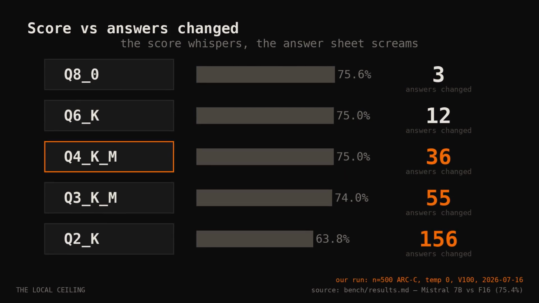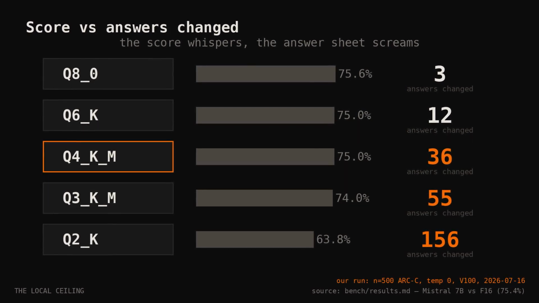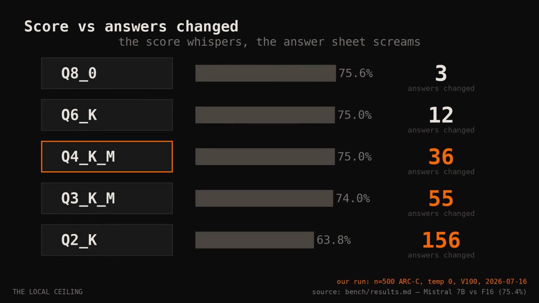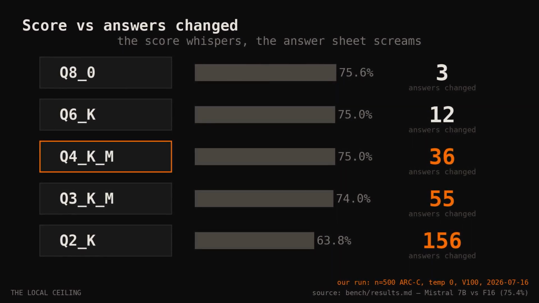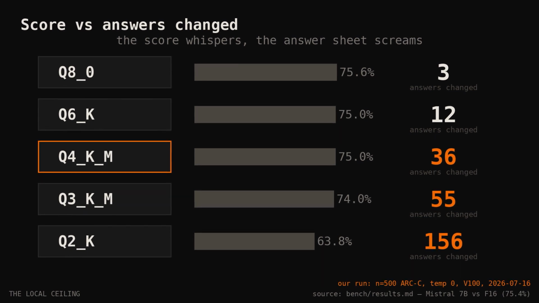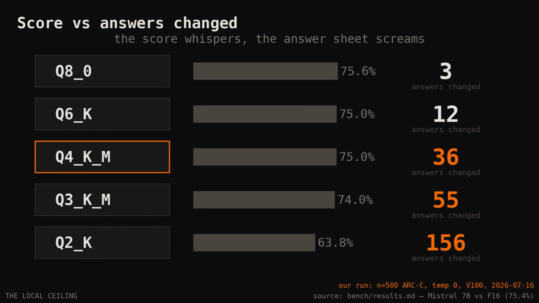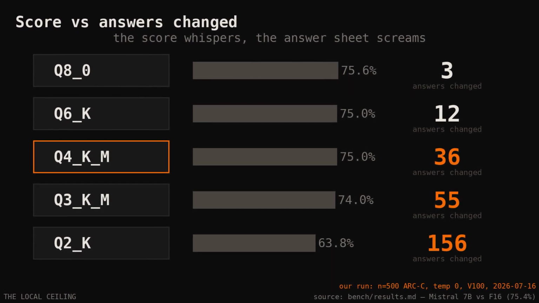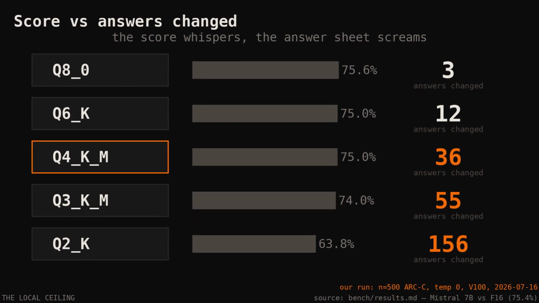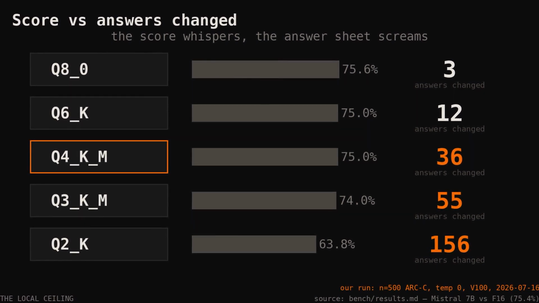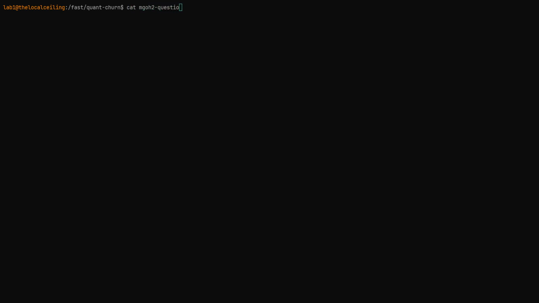At Q4, 15 questions the full precision model gets right, the Q4 model now gets wrong. 13 it used to miss, it now gets right. 15 lost, 13 gained. The score sheet calls that a wash. If one of those 15 was your question, it's not a wash. And the flip you saw in the open is real, and it's repeatable.